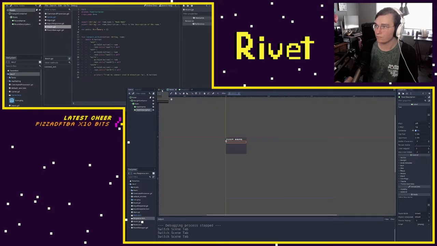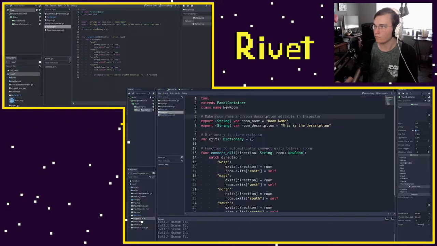Now, some quick notes. Because tool scripts run in the editor, you can do some somewhat damaging things to your game. So if you're queuing nodes free or freeing nodes, freeing memory or deleting things, you can sometimes mess things up or crash your game if you're not careful. You want to be really careful not to free up memory or nodes or scenes that your game relies on and do things that might mess up your scene tree. So just be aware of that. Because tool scripts are running in the editor, they are open to doing things that might cause some damage to your game. Now, just because they're a little risky doesn't mean we shouldn't use them. They're an incredibly valuable part of the Godot engine, but it's just something to be aware of.